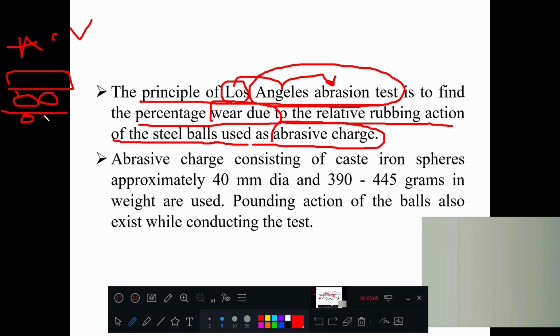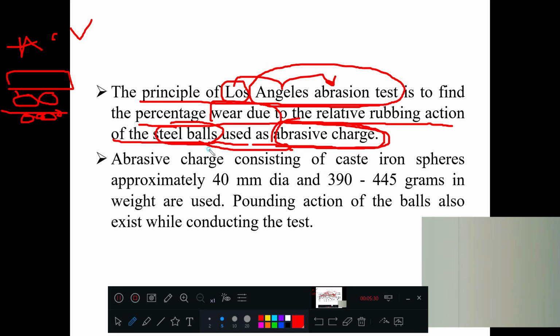You understand how the abrasion is going to take place due to the movement of vehicles. Due to the movement of vehicles, these aggregates face wear and tear. In the lab, how are we going to conduct the wear and tear experiment? Wheels, tires, vehicles cannot be used. To make these aggregates wear and tear, we are using steel balls or abrasive charges. So that is why the name is given.